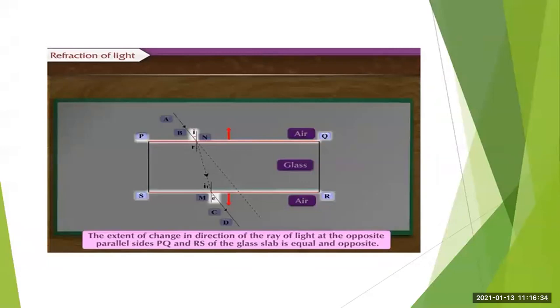Then the extent of change in the direction of the ray of light at the opposite parallel sides PQ and RS of the glass slab is equal and opposite. Okay. So the extent of the change in direction of the ray of light on the opposite sides, you can see that red color arrow. So that extent of change in direction at the opposite parallel sides PQ and RS is equal and opposite.